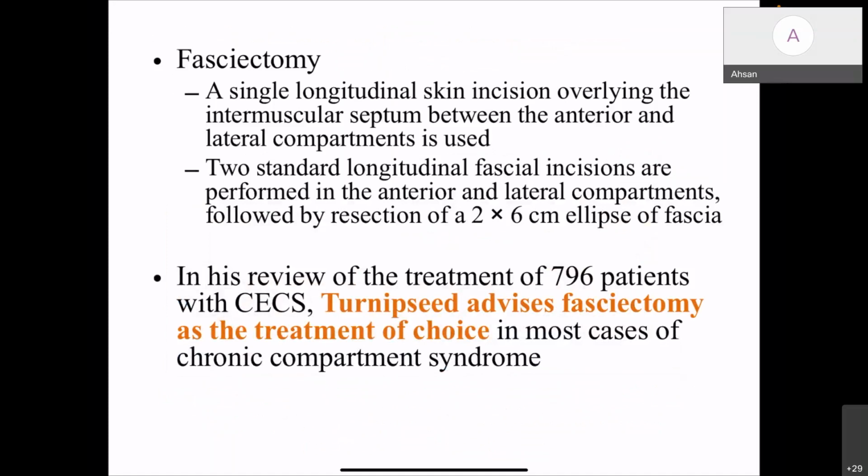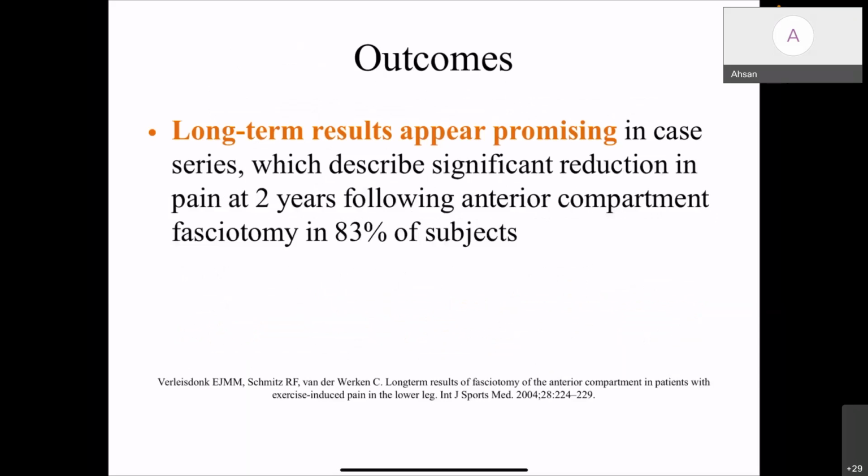In his review, Turnipseed found fasciectomy to be the treatment of choice for chronic compartment syndrome after studying 796 patients with chronic exertional compartment syndrome. The long-term results also appear promising in case series with fasciotomy, in 83% of the patients after 2 years of study.